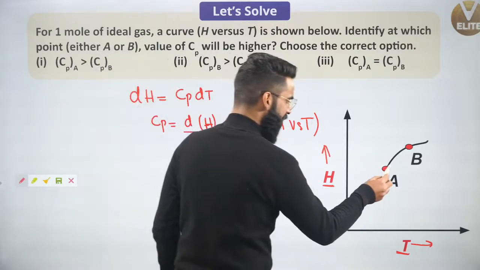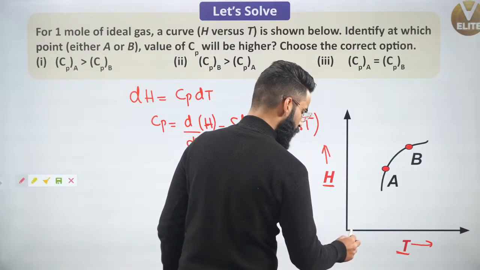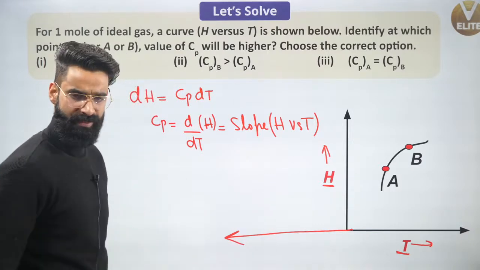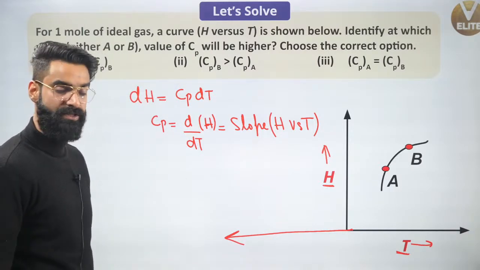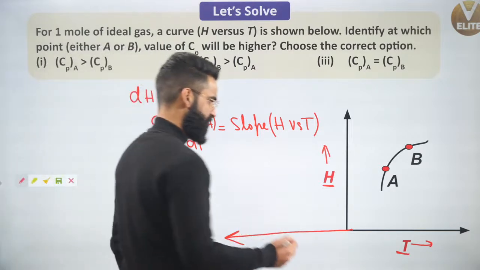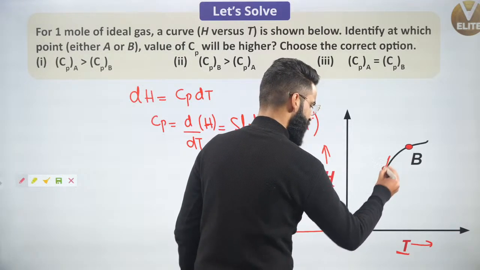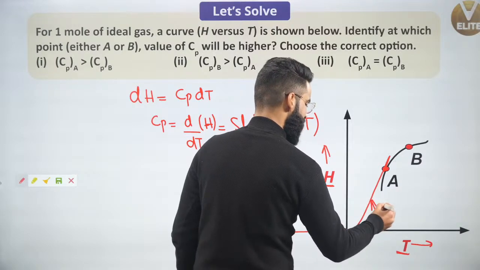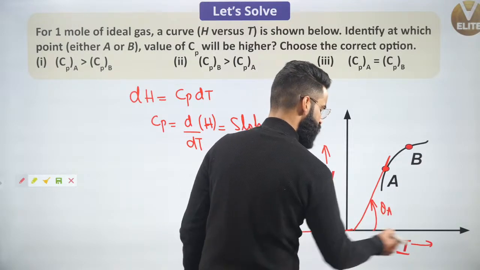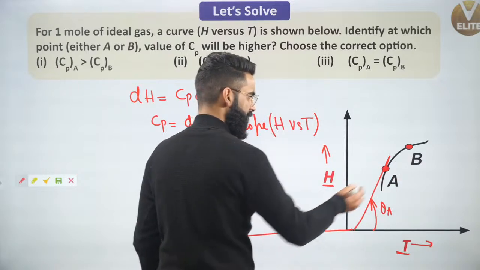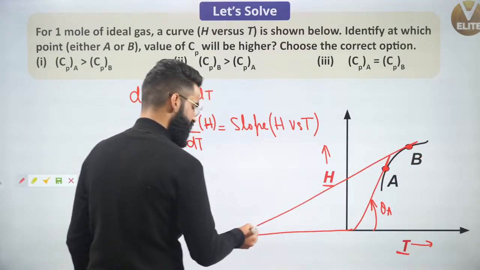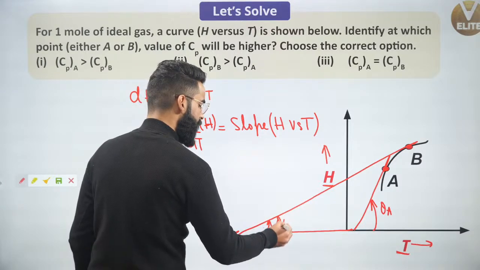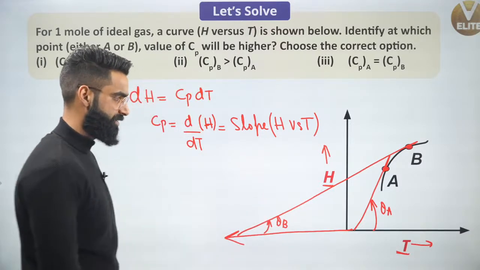Now, I need to check at A and B. Where will be the slope more? Wherever slope is going to be more, there only Cp value is going to be more. Correct? Now, the point is, how do I get to know about the slopes? See, guys, first thing, I'll be drawing one tangent right here. Let's assume the tangent is making the angle theta A with the positive x-axis in the anti-clockwise direction. Similarly, I've drawn one more tangent right here, and let's assume this tangent is making angle theta B with the positive x-axis in the anti-clockwise direction.